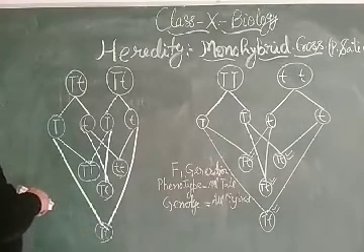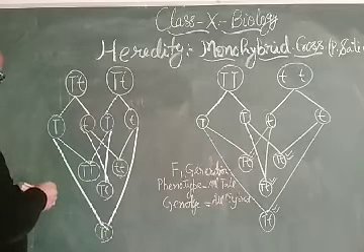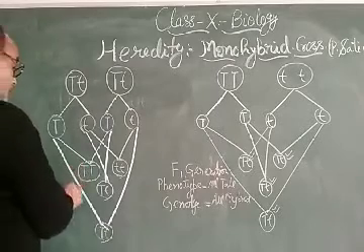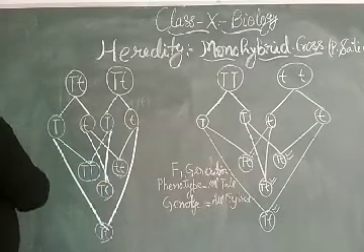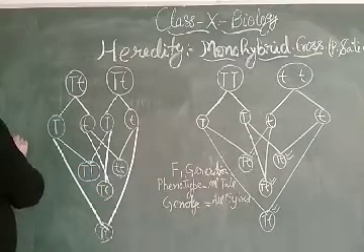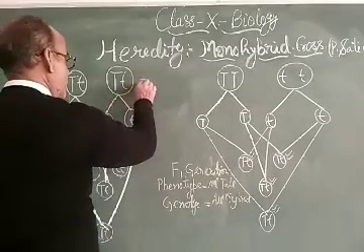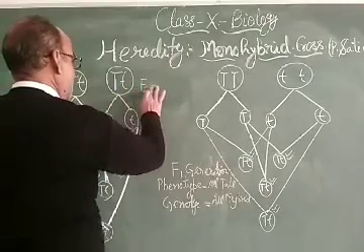So dear students, you are finding that in F2, this is the F2 generation. In F2, what is the finding?